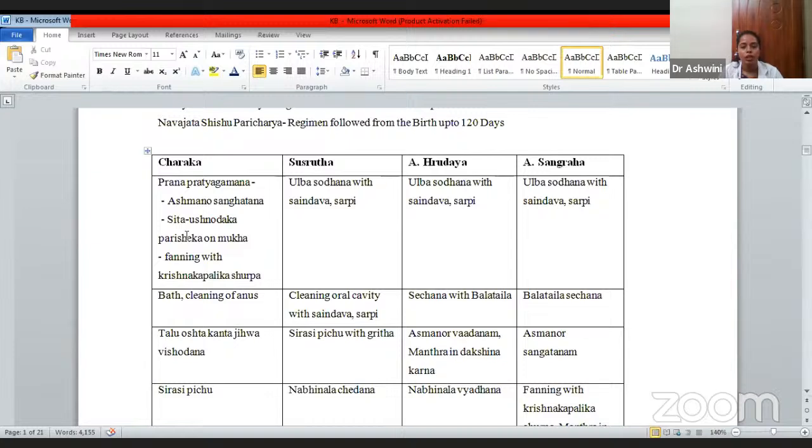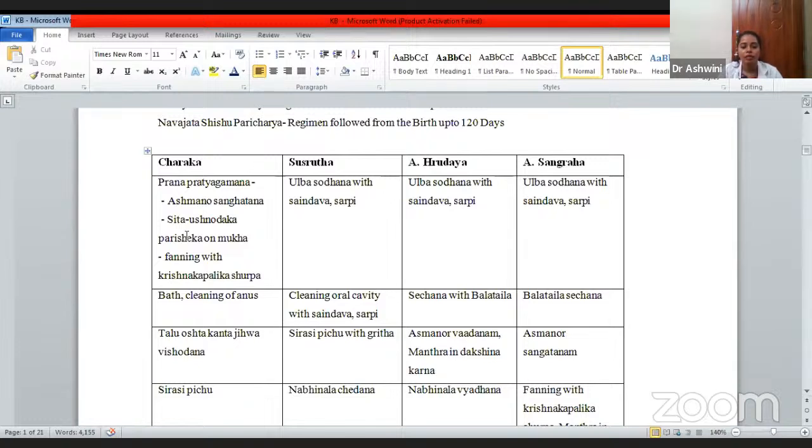Then he has told Ashmano Sangatana. Ashma is the stone, and Sangatana means striking. You are supposed to strike two stones at the moola of the Karana, the base of the ear, to stimulate the auditory nerve. Then Shita Ushnodaka Parisheka on the Mukha, sprinkling of water over the face, to make the kid conscious.